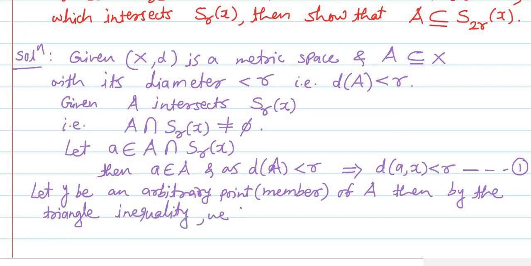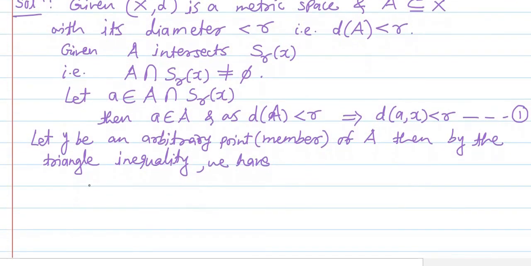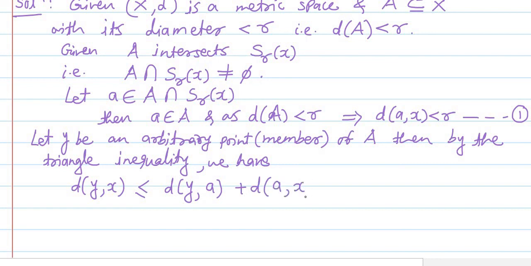By the triangle inequality, we have the distance between Y and X. Here X and Y both are points from the metric space capital X. So by the triangle inequality, the distance between Y and X is less than or equal to the distance between Y and any one point from the set, and we choose that point as small a, plus the distance between the point a and X. This follows from the triangle inequality.